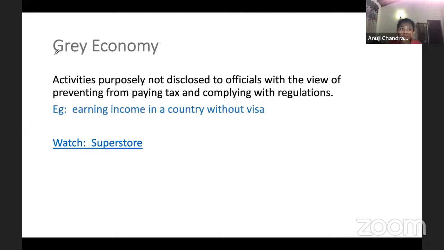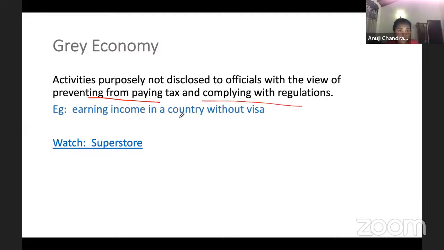Now, they come under gray economic activity. Some of your cars, if you take it properly, should be included, but we do not include these activities. I bought this car, and you do not include it just because you want to prevent paying taxes and complying with the regulations.